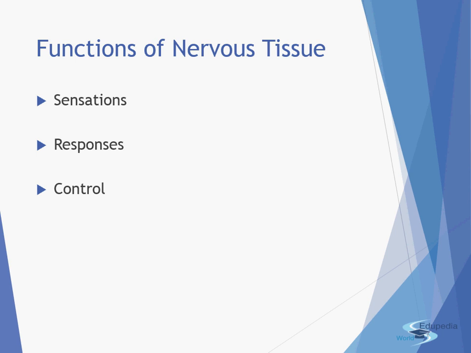It helps in controlling the body. We are having controlled responses because of the nervous tissues. And importantly, it helps in coordination. Our various parts are working in coordination with each other because of the nervous tissues. It helps in learned behavior. Whatever we have learned once, we try to recall it, and the recalling comes to our brain and we act accordingly because of the nervous tissues. So they are the most important tissues, isn't it?